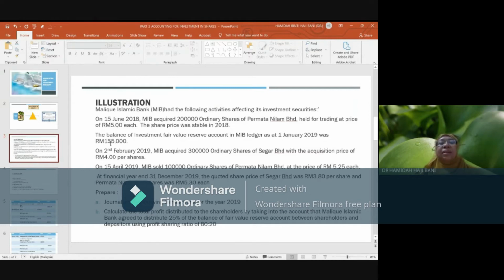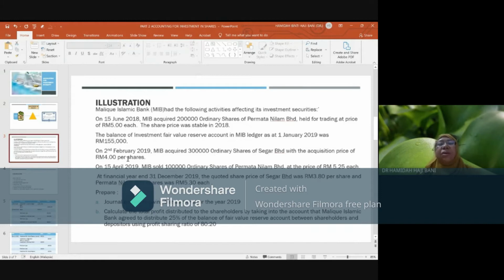And the company has a balance of investment fair value reserve in the ledger as at 1st January 2019 of 155,000.